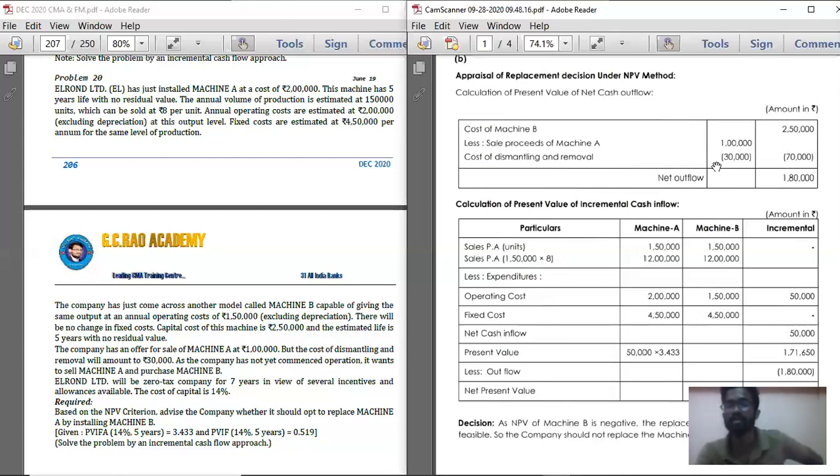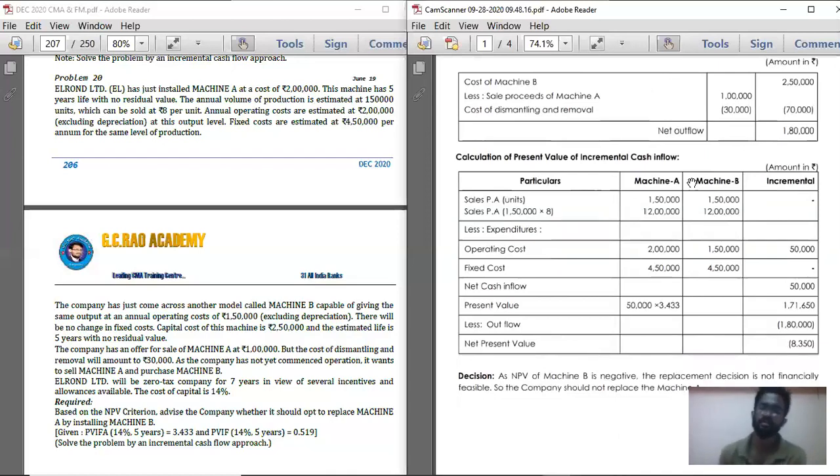So total the inner amount column. Record in the outer column the total net proceeds you are going to get: 1 lakh minus 30,000, you are getting 70,000. So in the outer amount column record 70,000 within bracket. This is the amount you are going to receive today by selling the machine. And for purchasing the machine, you should spend 2,50,000. So 2,50,000 minus 70,000, the outer amount column total is 1,80,000. In respect of that record, present value of cash outflow.